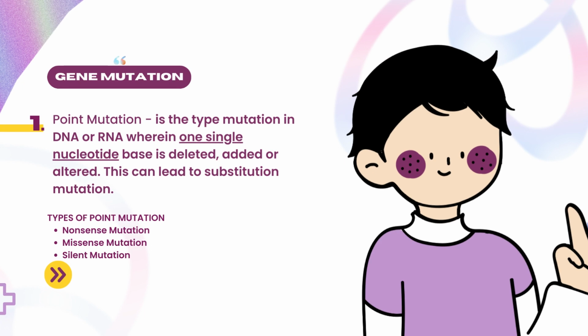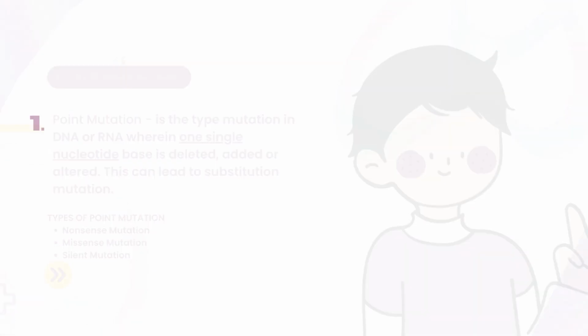There are two types of gene mutation, but first let's go with point mutation. What is point mutation? Point mutation is the type of mutation in DNA or RNA wherein one single nucleotide base is deleted, added, or altered. This can lead to substitution mutation. And there are also three types of point mutation: nonsense mutation, missense mutation, and silent mutation.